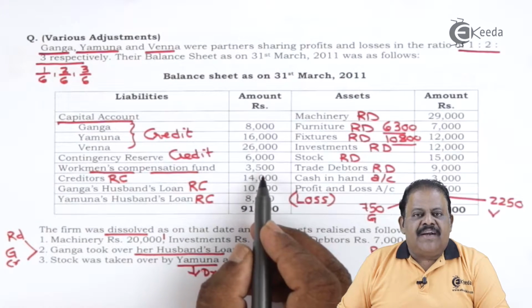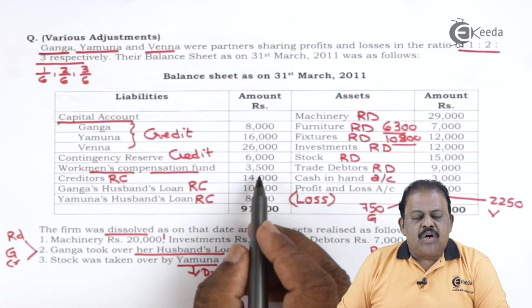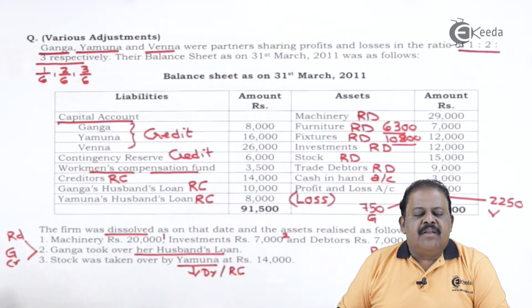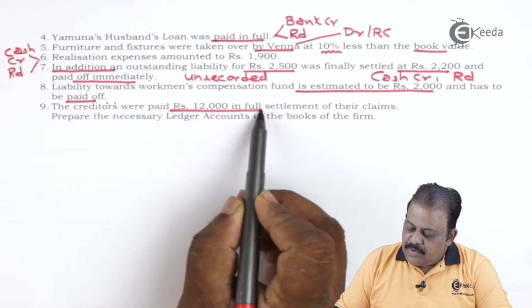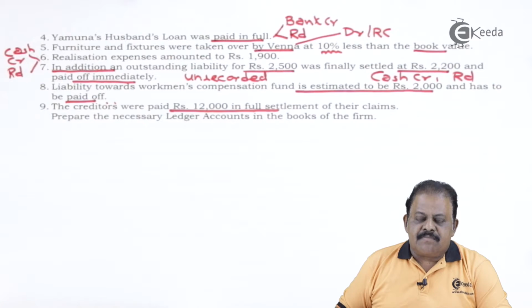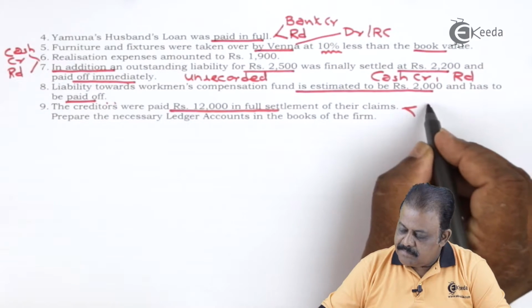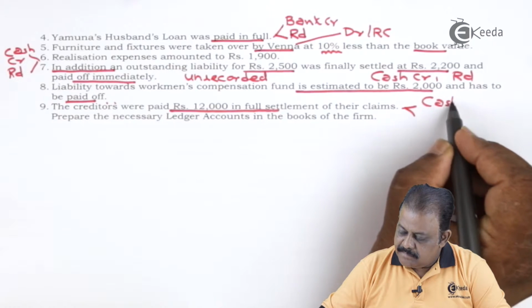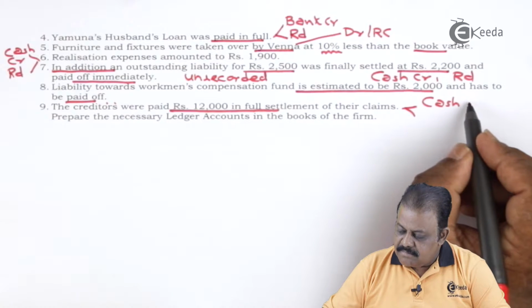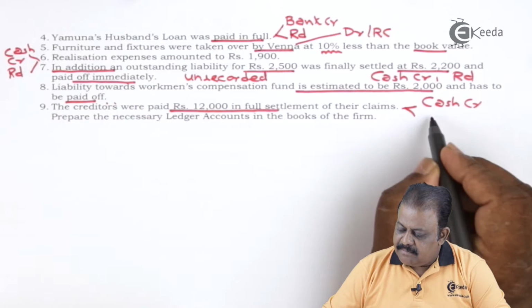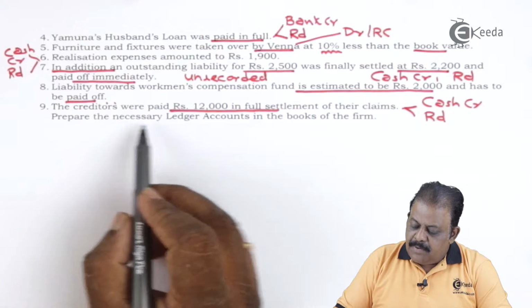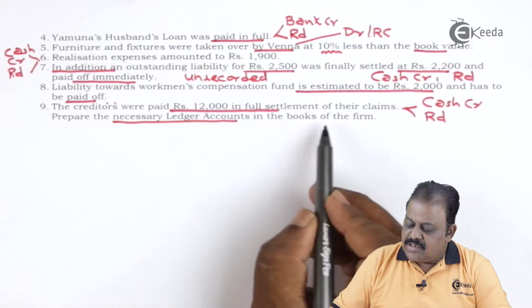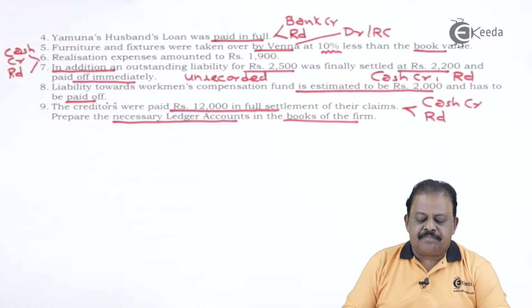Balance 1,500 which is not going to be used in future, it will be transferred to partner's capital account. The creditors were paid 12,000 in full settlement of their claims. Cash account credit. Realization account debit. Prepare necessary ledger accounts in the books of firm.